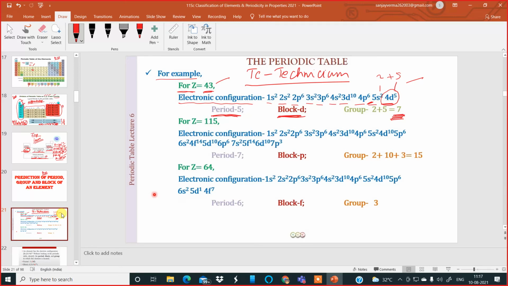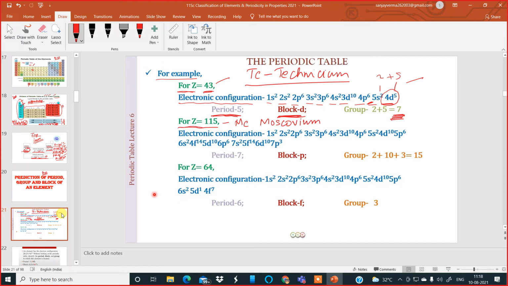Okay, another example. Let's go for a higher atomic number. Let us take atomic number 115. It is Mc, the symbol is Mc, Moscovium. The element is Moscovium. I'll come to the table after some time.